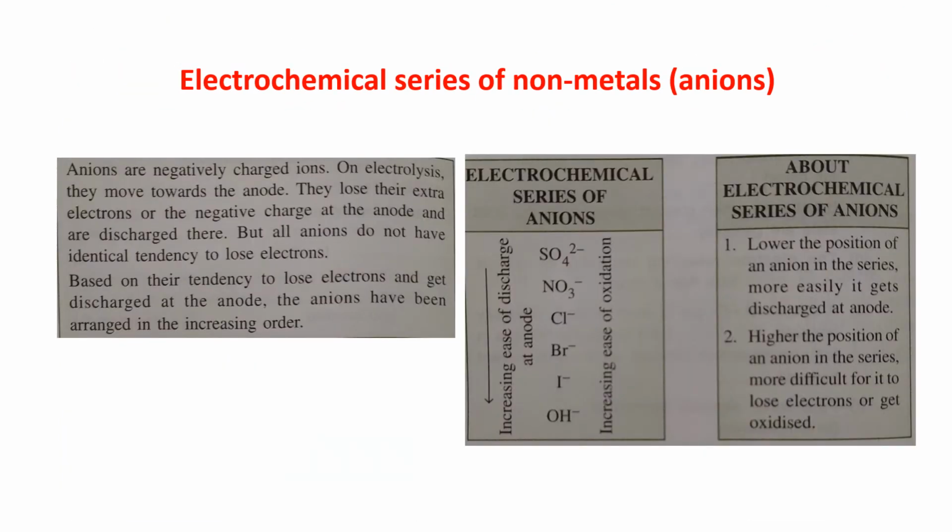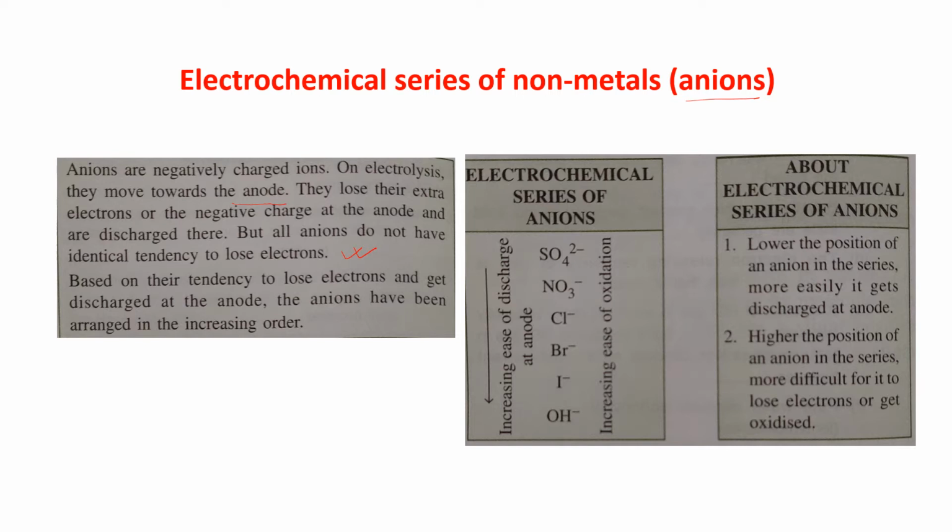Now here is the electrochemical series of non-metals, that is anions. Anions are negatively charged ions. On electrolysis, they move towards the anode. You all know about it. Anions move towards the anode because negatively charged ions form during electrolysis. They lose their extra electrons or the negative charge at the anode and are discharged there. But all anions do not have identical tendency to lose electrons. Like cations, they also have some preferences.